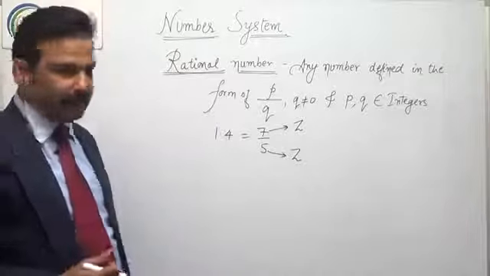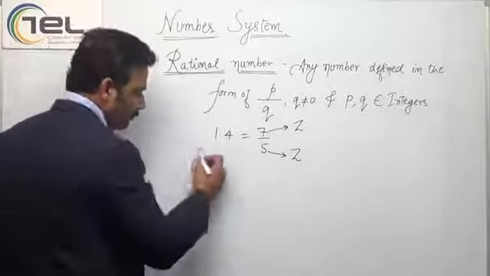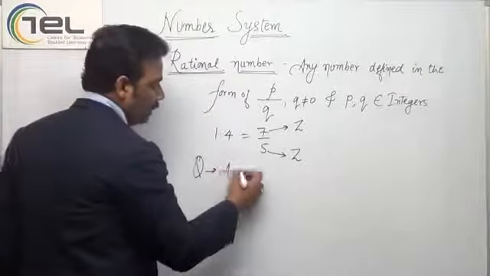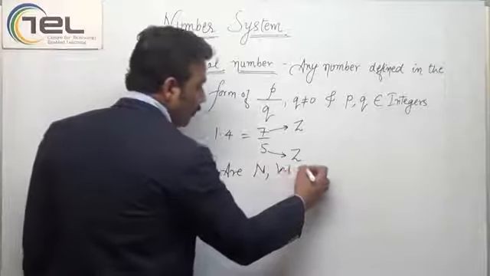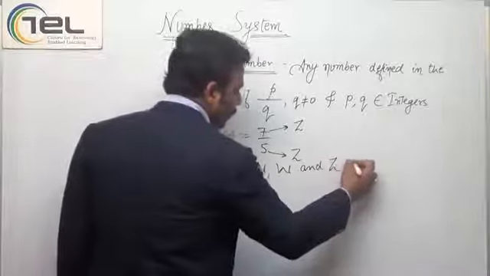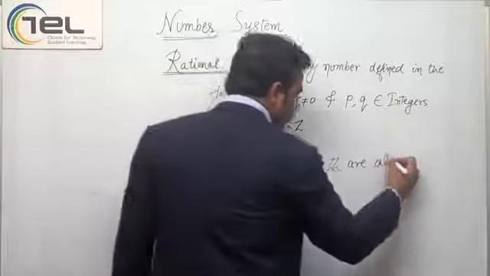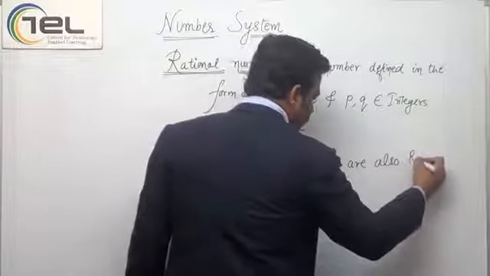Now the question arises, are natural numbers, whole numbers and integers also rational?